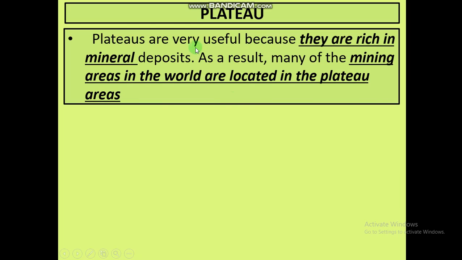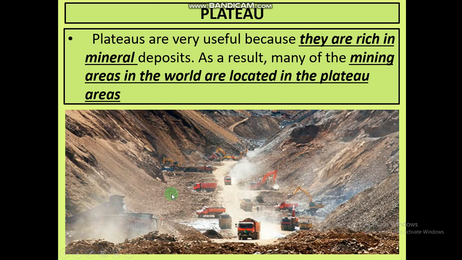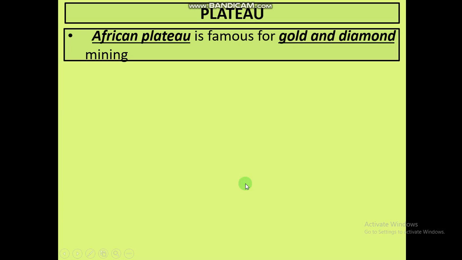Plateaus, just like mountains, are also very useful, because they are very rich in mineral deposits. Mineral deposits mean you can find coal, you can find oil also here, you can find a lot of other minerals like tin, copper, aluminium, iron. These types of minerals are found only in plateaus. As a result, many of these areas are known as mining areas. Mining means when you extract a lot of minerals by digging the earth's surface, then it is known as a mining area.